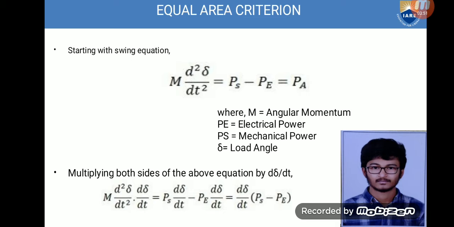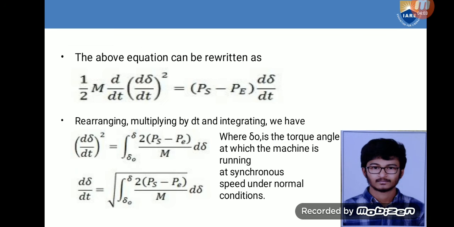On taking d delta by dt common, we get d delta by dt into Ps minus Pe. The above equation can be written as 1 by 2 M d by dt of (d delta by dt) whole square equals Ps minus Pe into d delta by dt.